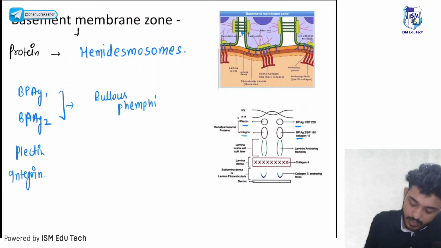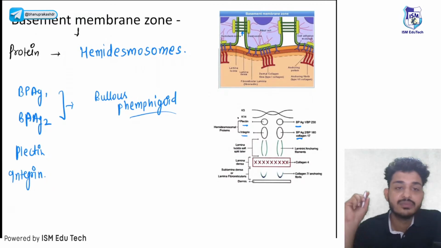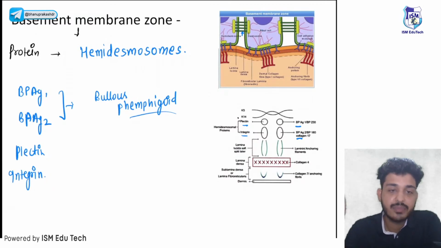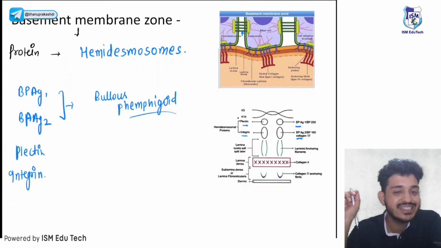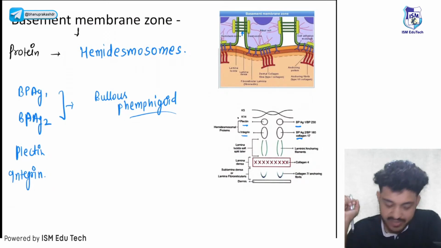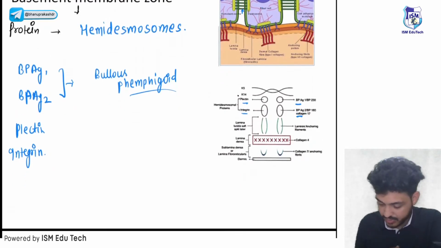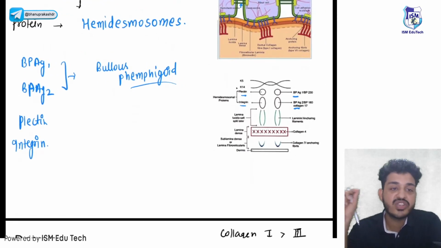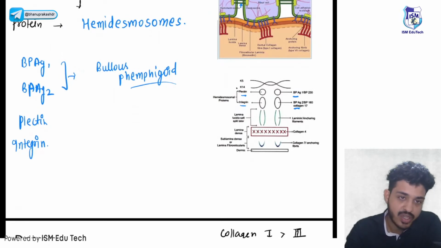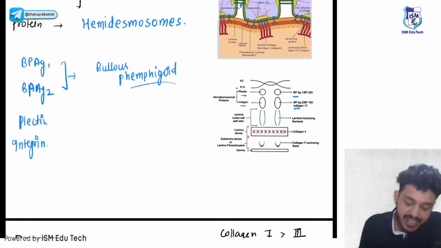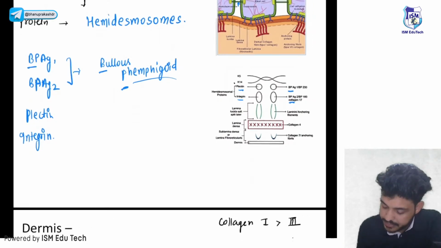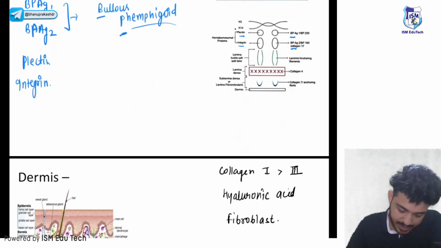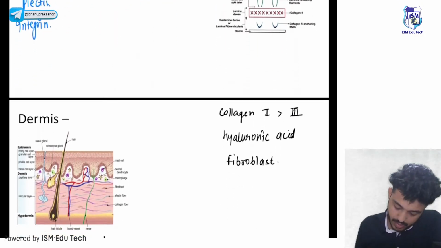Don't worry, guys, maybe you don't understand these terms now, but till the end of this session you will be easily identifying them. What is the meaning of pemphigus, what is the meaning of pemphigoid, all those things will be clear to you, right? Just be with me till the end of the session. So due to mutation in BPAG1 or BPAG2, there will be a disease known as bullous pemphigoid. You can remember with the name as well, BP: bullous pemphigoid antigen 1 or 2. Moving on, next is your dermis, right?